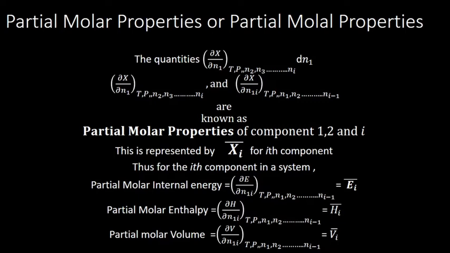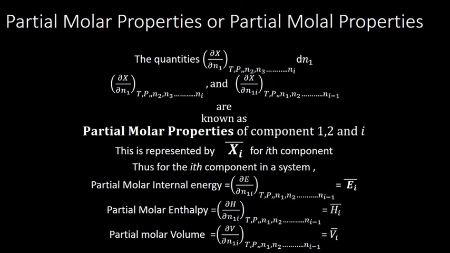So if we take the ith component in a system, in terms of internal energy, it is partial molar internal energy; enthalpy, partial molar enthalpy; and volume means partial molar volume. So the corresponding equations become ∂E/∂Ni at constant T, P, N1, N2, which we can write as Ei bar.